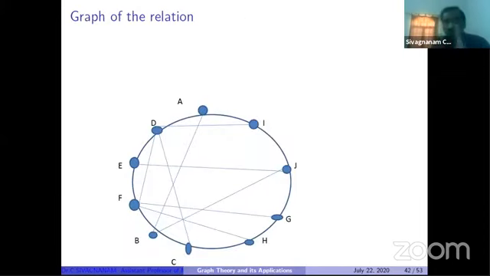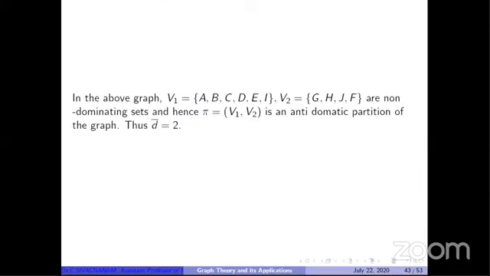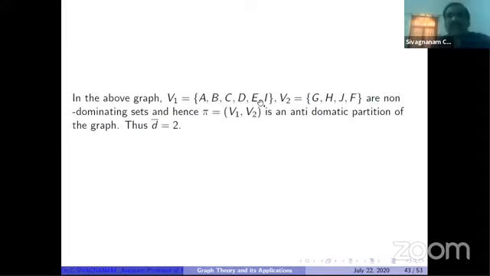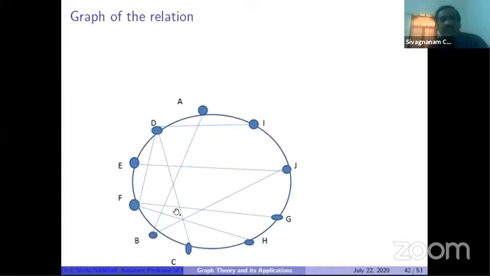So for this graph, I can find out the antidomatic partition, the antidomatic number with the minimum cardinality. So what are the non-dominating sets available here in the above graph? V1, the first one, contains A, B, C, D, E, and I. You have to see A, B, C, D, E, and I. Is it a dominating set?